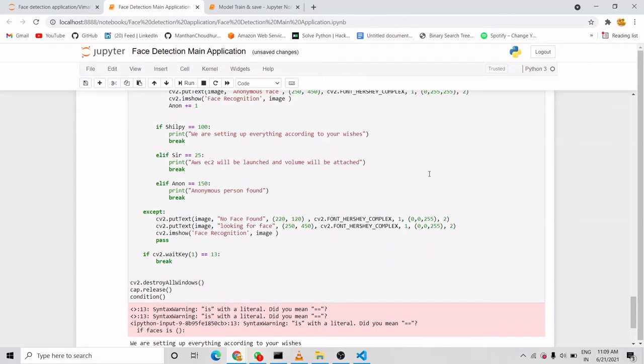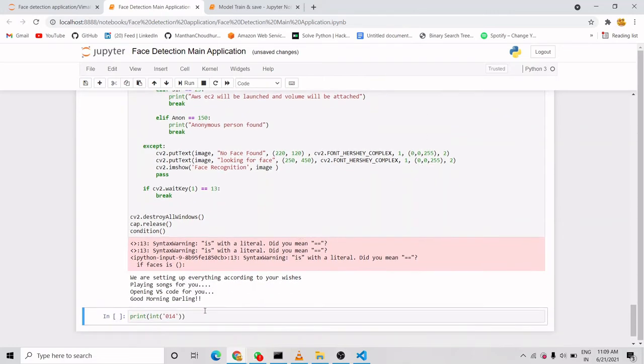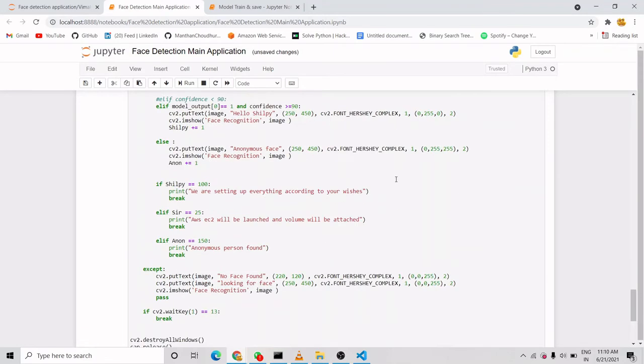Stop it. Yeah, so here it has written we are setting up everything according to our wishes. Then it started playing songs, then opening VS Code, and then it is printing. It has printed this for me. So this is about what happens if my face is detected. Now let's run it again and show Vimal sir's face to it and see whether it is detecting his face or not.